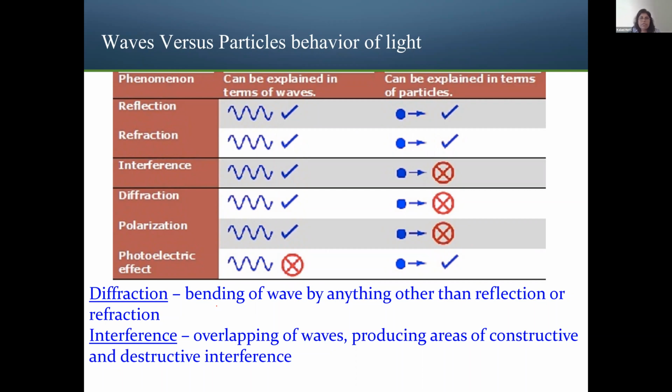Now let's go to this chart. We know that reflection and refraction can be explained by using the particle nature of light, right? It doesn't matter, you can also use the wave nature of light. You can still describe refraction and reflection. But the next concepts you have here are interference, diffraction, and polarization.